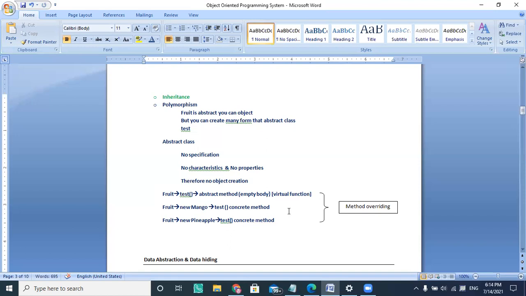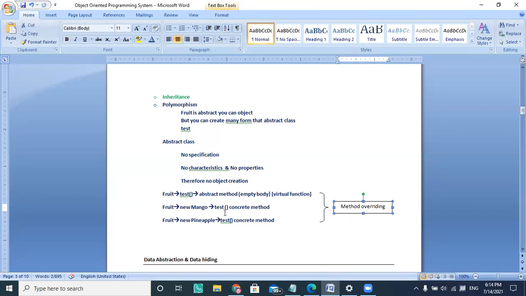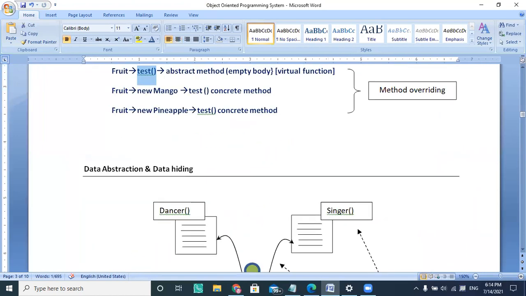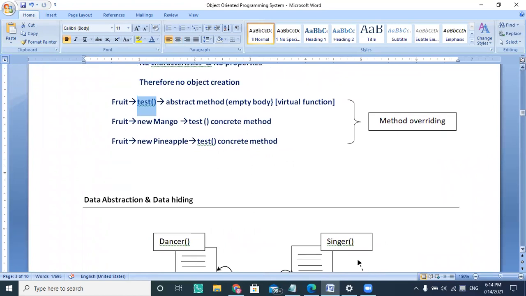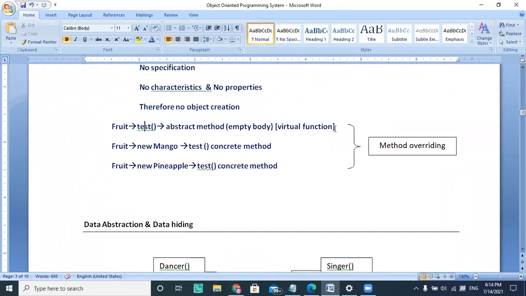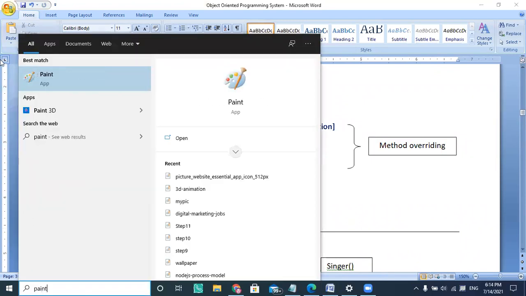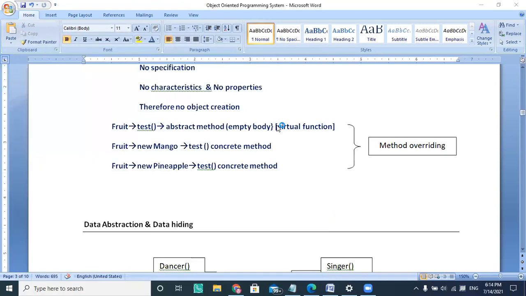Yes, technically that definition is correct, but how are you going to explain the overriding, and why is it overriding? Overriding means something is taking place and replacing something else, and that is the reason it is empty here. Those things are empty here, and those things get overridden here. So I would like to show the actual behavior of an abstract method.